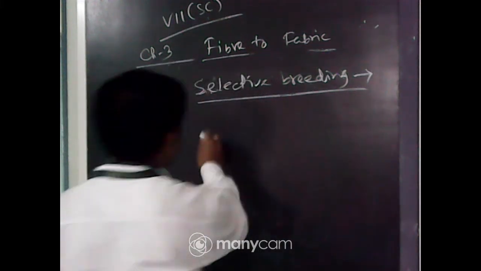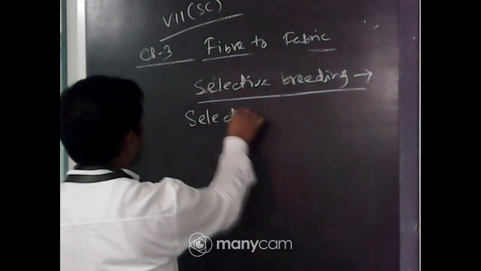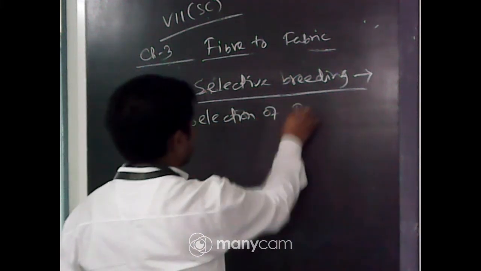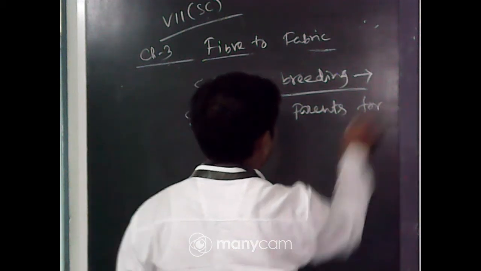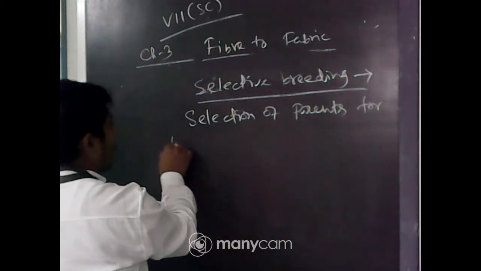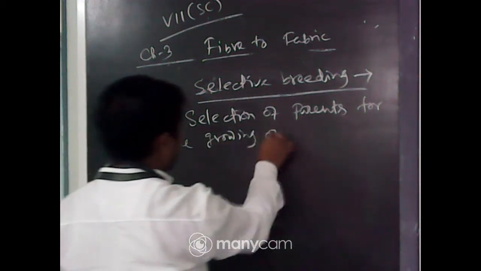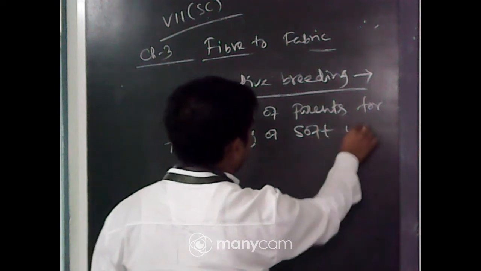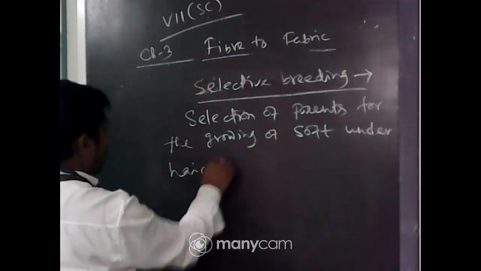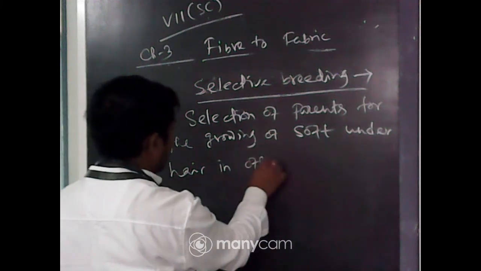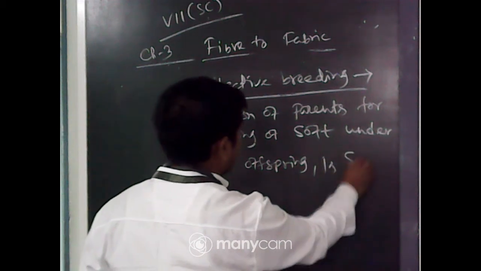So what is the definition of selective breeding? That is, selection of parents for the growing of soft under hair in offspring is selective breeding.